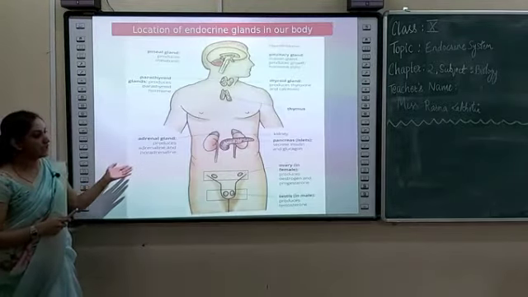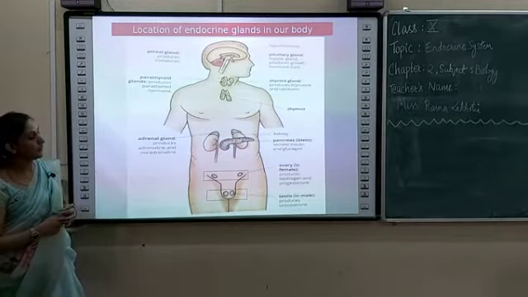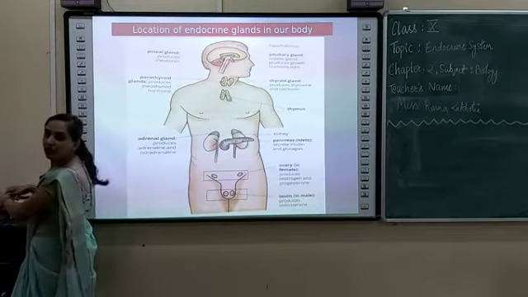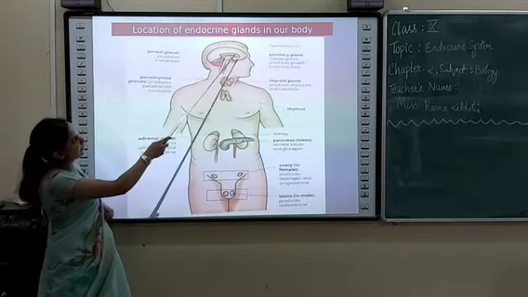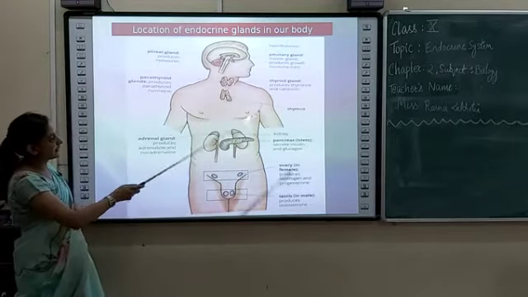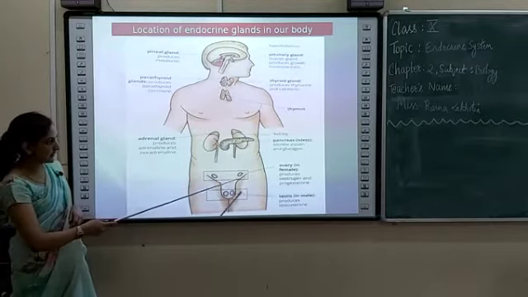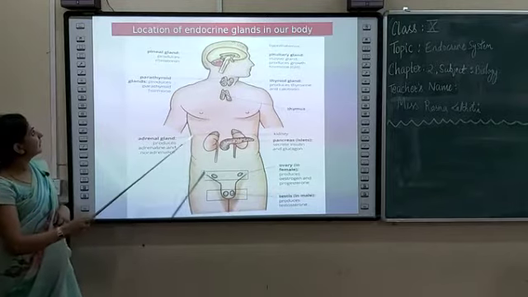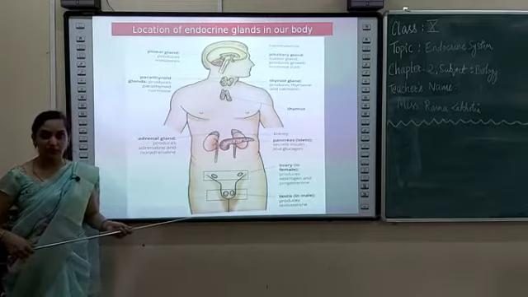These are the locations of different endocrine glands in our body. You may go through the picture properly. You may see the pituitary gland: where is it located? It is in the brain region just below the hypothalamus. The thyroid gland is at the throat region, the adrenal glands are at the top of the kidneys, and then the testes in males and ovaries in females. So these are the different glands, and we will discuss the major glands that I have already told you.